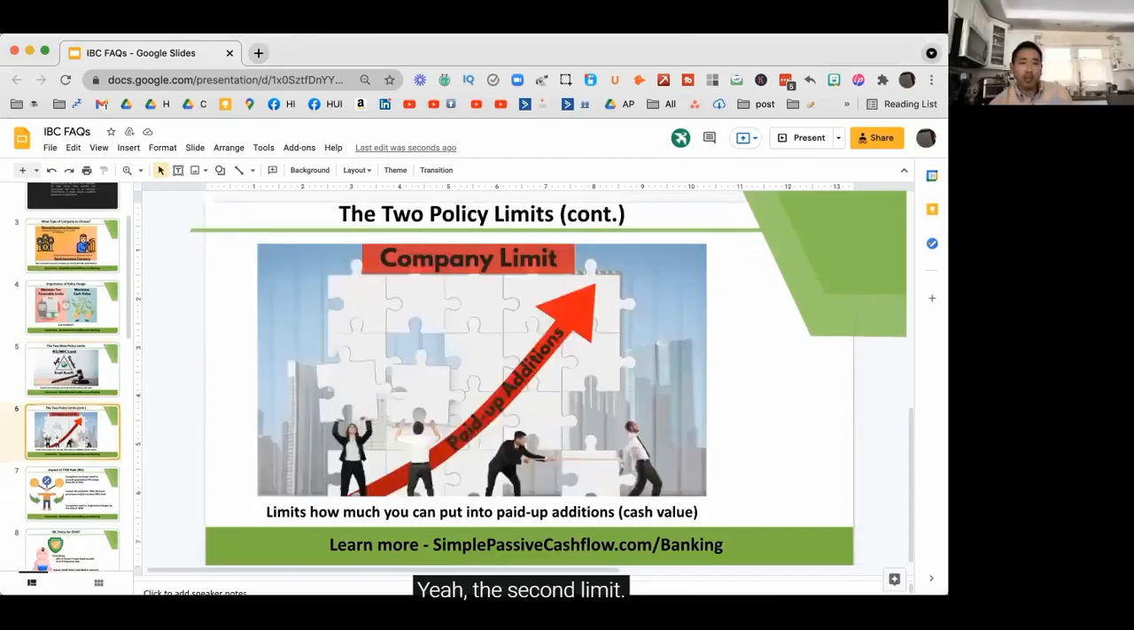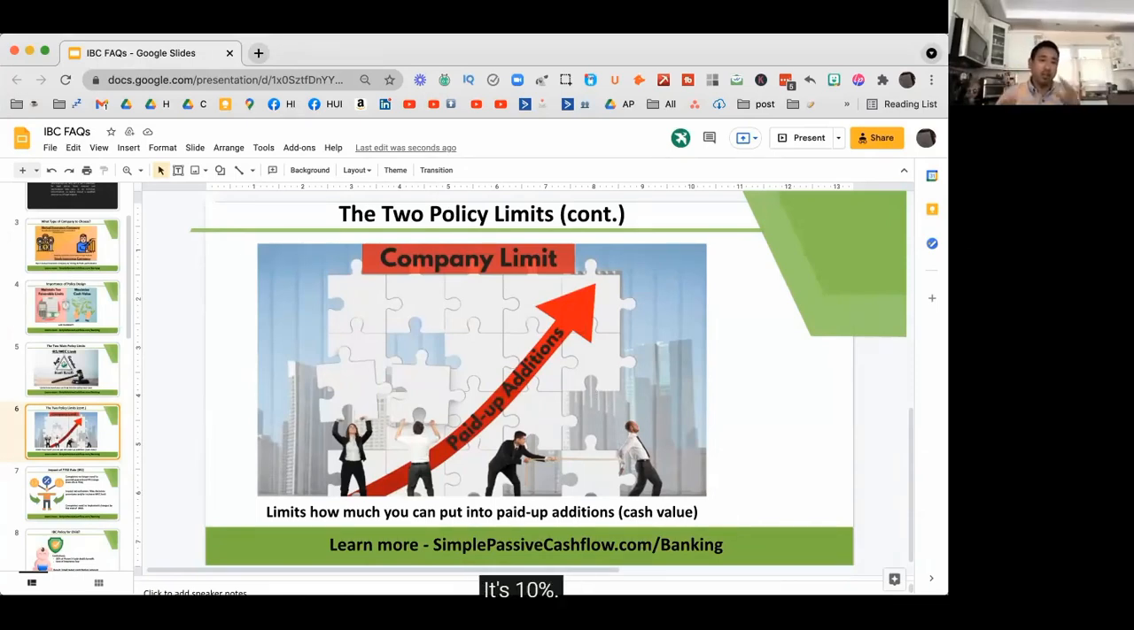And then the second limit, and this is company derived, it's the paid up additions limit. So you have the MEC limit, and then what you hear is the paid up additions limit. Of the two main companies we use, one company's limit is usually 10 times base. So if your base premium is say $10,000, you could put up to 10 times that in paid up additions, or PUAs, which is basically a cash dump. So you could put in $10,000 of base premium and another $100,000 in PUAs, and that's the company limit.